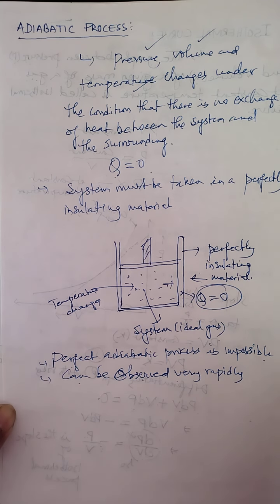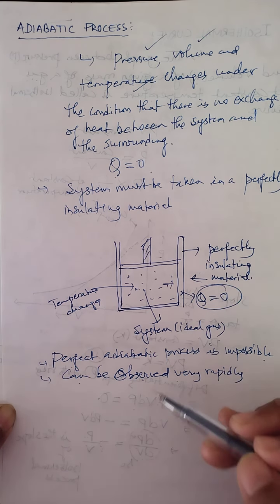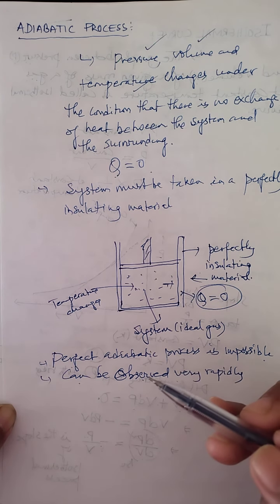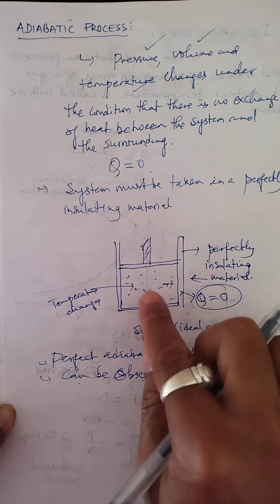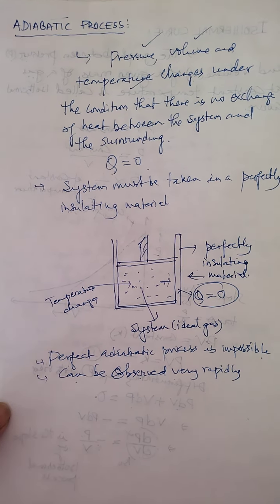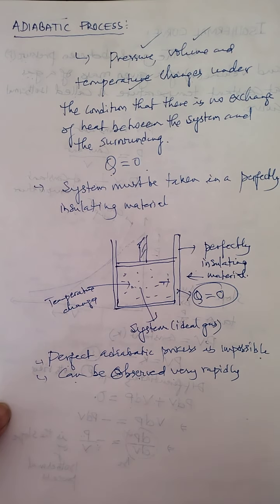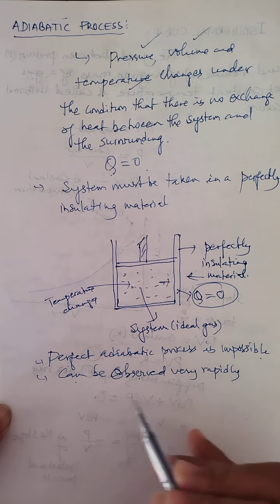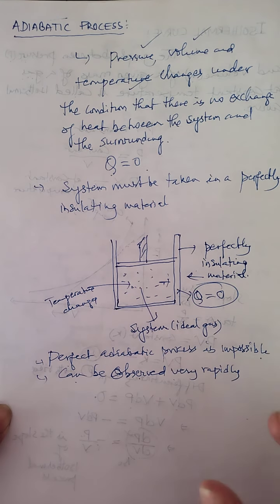Because in actual practice, when you observe this process, it has to occur very rapidly, so that the heat does not find any time to flow between the system and the surrounding. That's why it is a rapid process. And children, one point you need to remember here is that the process being very rapid is not the theoretical consideration of adiabatic process. This rapid process is only for practical purposes.